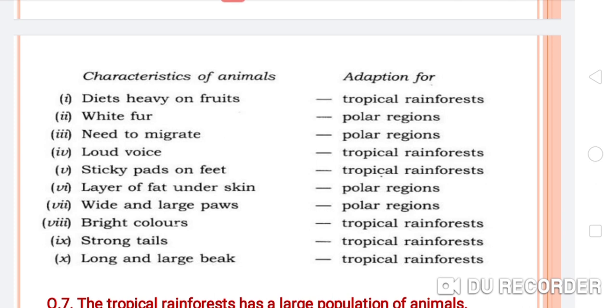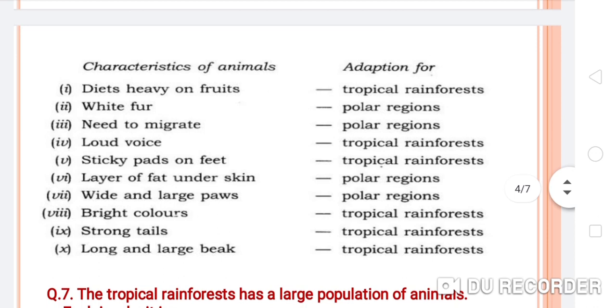In which place will the diet be heavy on fruits? That is the tropical rainforest. Now the second one, white fur. It will be an adaptation for the polar region. Okay, need to migrate. It will also be for the polar regions.